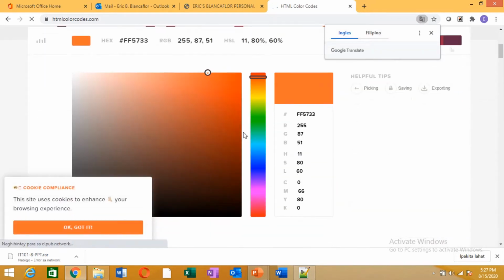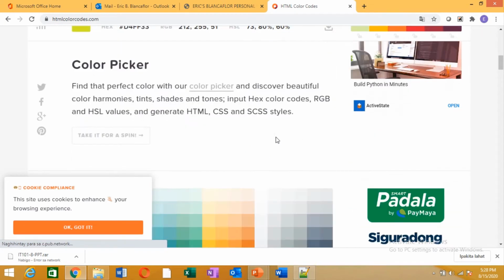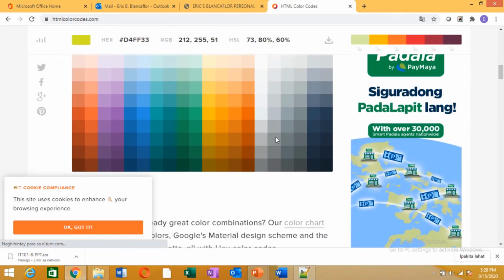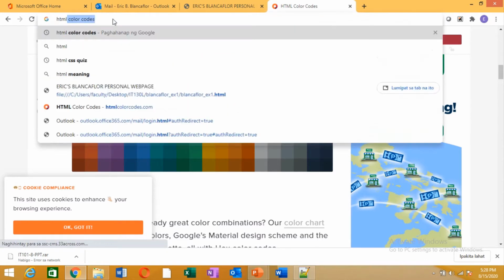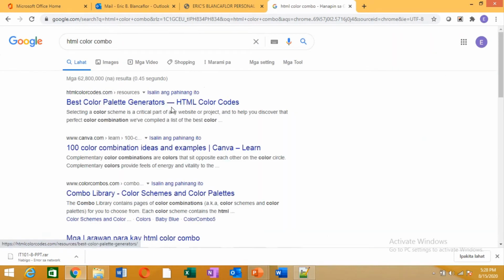Let's look into this one. Okay. For example, with this one, this is the color code. Okay, HTML color code. That's what you are to declare now. Example, let's say I'll use this one. Okay, so you have these color codes. But I will use the color combo because later I will declare colors with the text. So I'll just apply the color combos now, and also discuss this. Color combo.